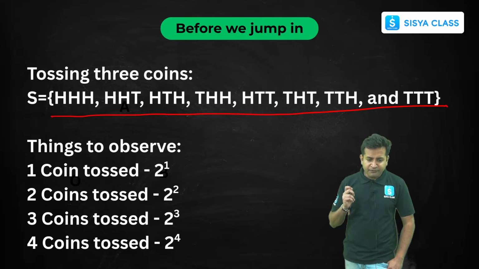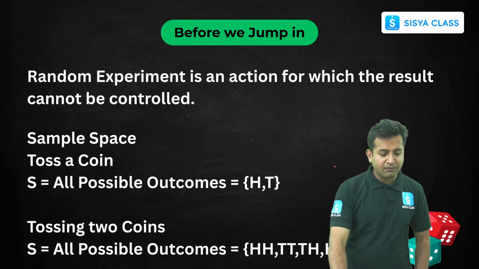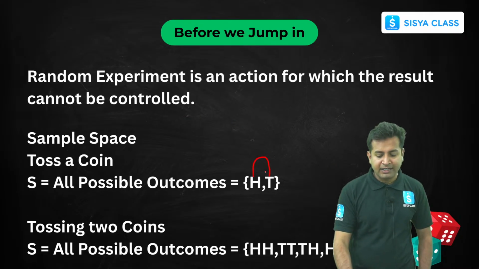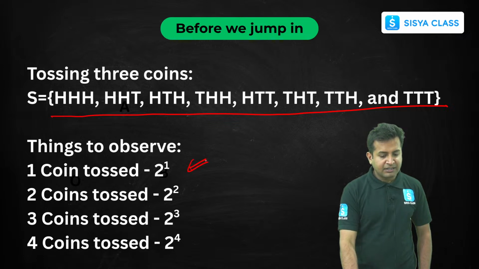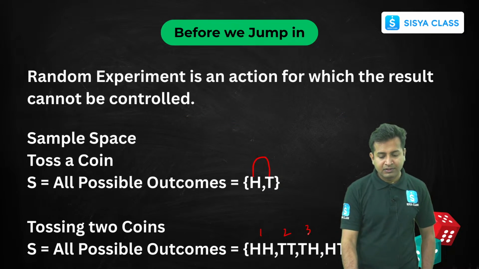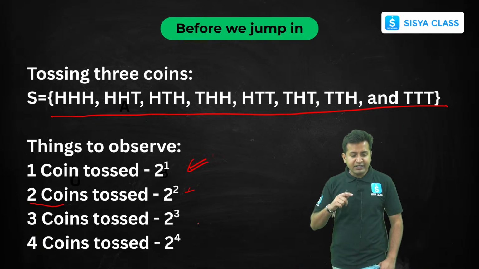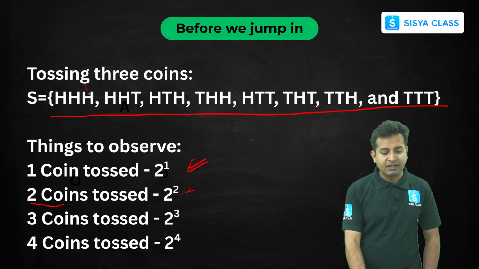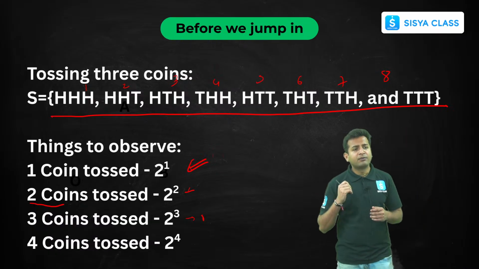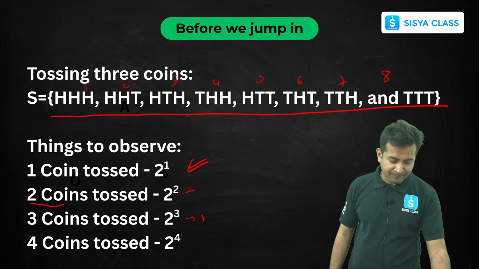Now, there are a few things you all have to observe. The first thing is, when we tossed one coin, what were the outcomes? Two, right? 1 and 2. Now, when we toss two coins simultaneously, what did we get? We got 1, 2, 3, 4. 4 outcomes. That is 2 raised to the power 2. Now, when we toss three coins, you can see how many outcomes there are: 1, 2, 3, 4, 5, 6, 7, 8. So 8 outcomes. Similarly, if we toss 4 coins simultaneously, we'll get 2 raised to the power 4 as the number of outcomes. Clear?